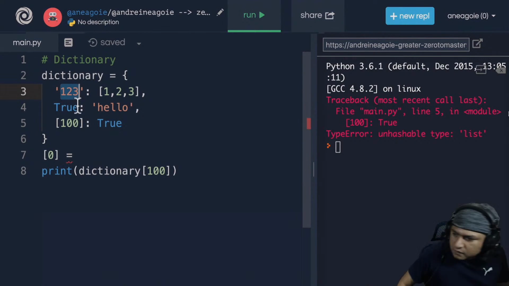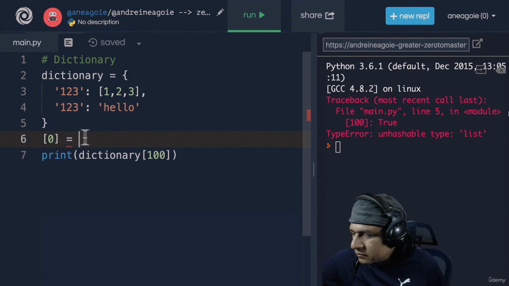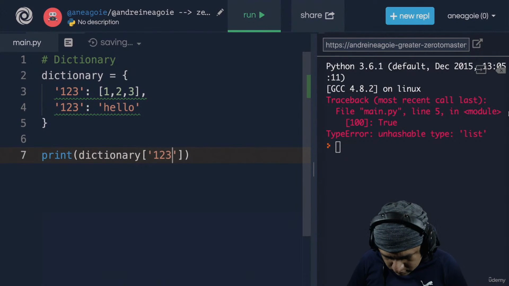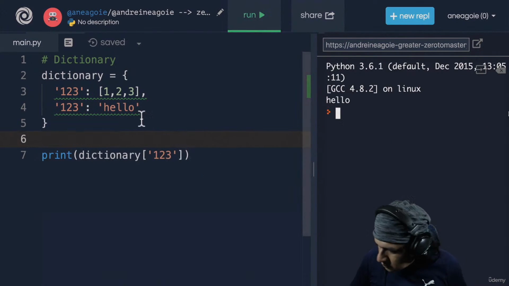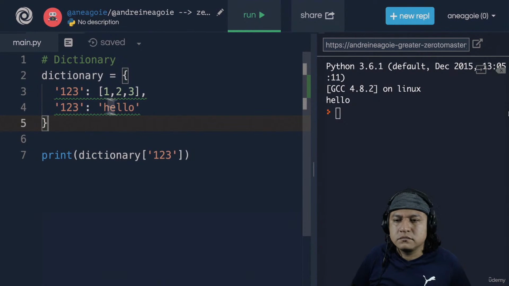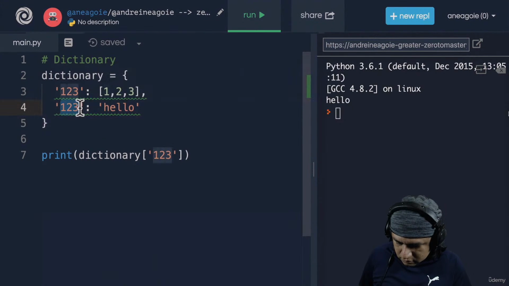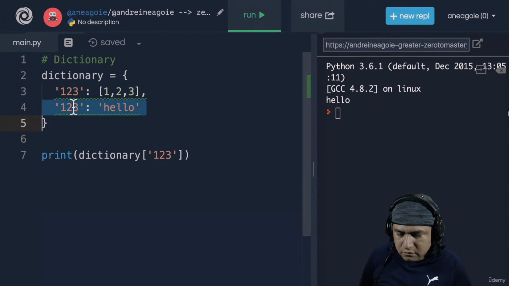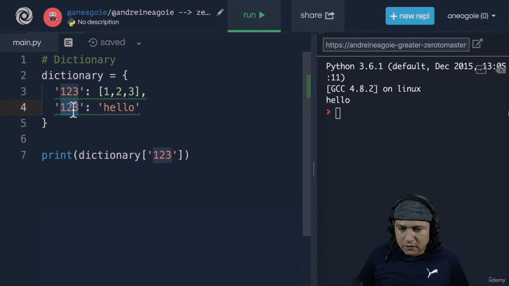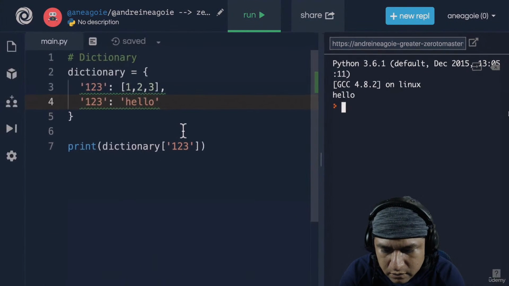Okay, but what about this? What if we have another string, 1, 2, 3, and let's just remove this for now. What happens when I search for 1, 2, 3, the string? If I click run, I get hello. A key in a dictionary has to be unique because there can only be one key, because that key is going to represent a bookshelf in that memory space. So anytime I use the same key and add a value, it's going to overwrite. So this no longer exists. A key has to be unique and it can only exist just once. Otherwise we overwrite it, which is why you see hello here. We've lost the array 1, 2, 3. Let's explore this idea a little bit more in the next video.